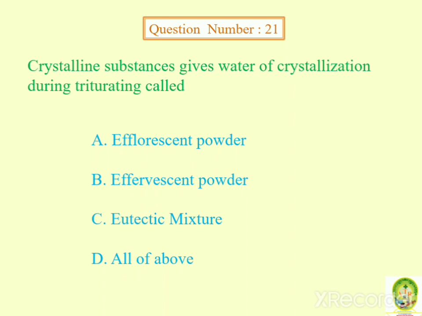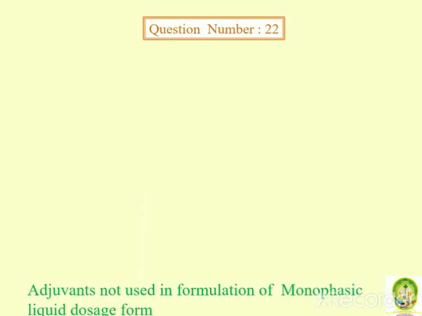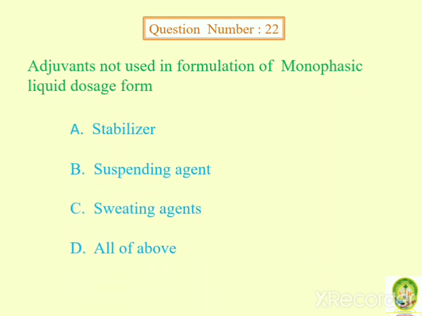Crystalline substances giving water of crystallization during trituration is called effervescent powder, eutectic mixture, all of above. Answer is effervescent powder. Adjuvants not used in formulation of monophasic liquid dosage form are stabilizer, suspending agents, sweetening agents, all of above.